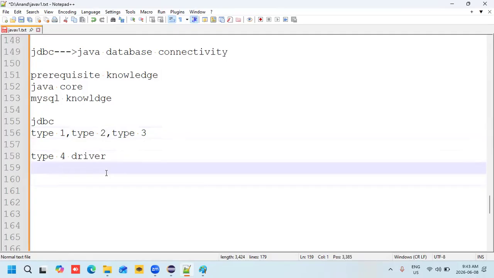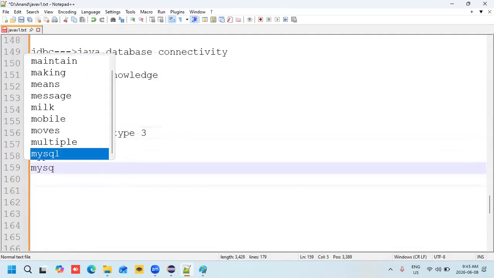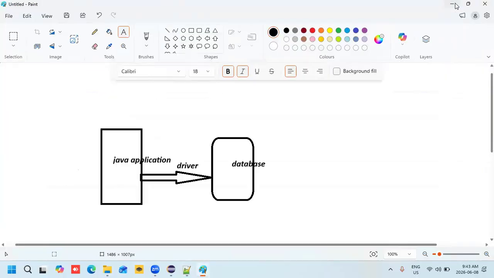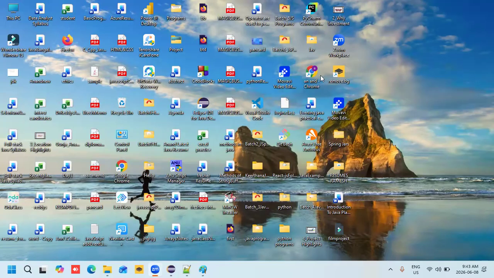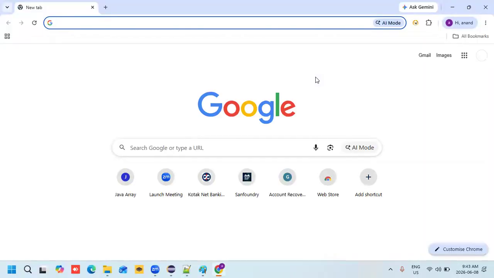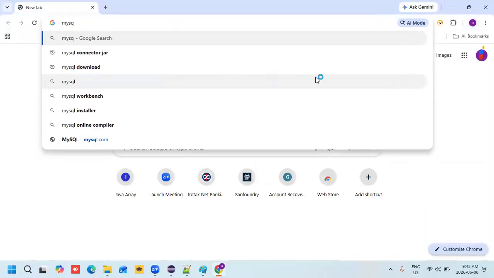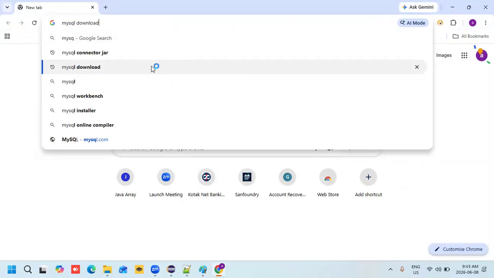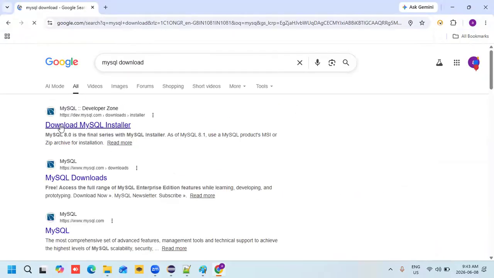So how can we start? We need to install the MySQL command prompt, the MySQL software. How can we download that MySQL software? Go to your Chrome, I think you have Chrome. Just type MySQL download. Download the MySQL installer. Click on that.